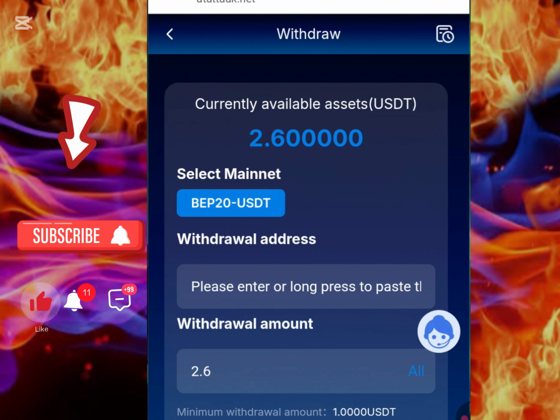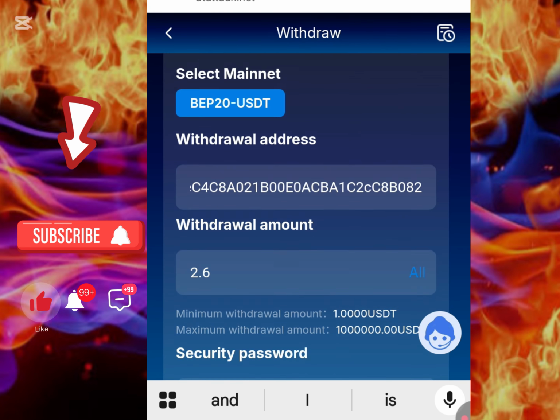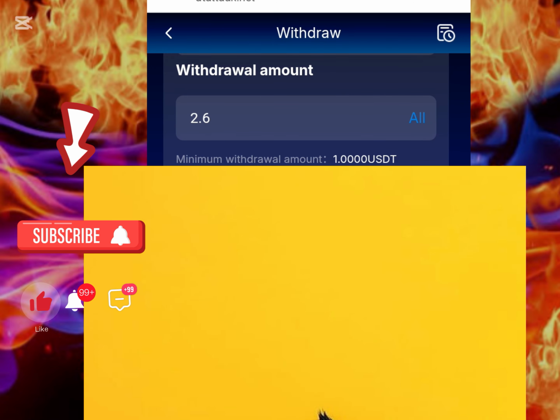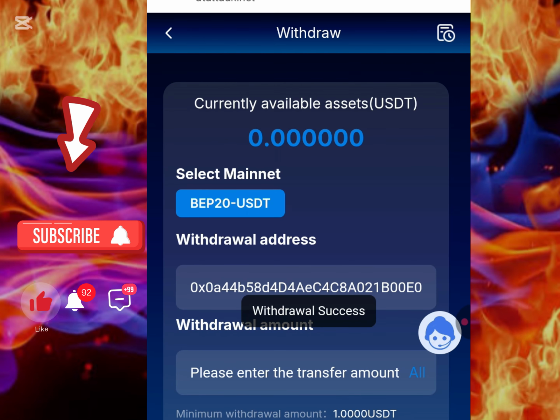Remember, we inputted a login password and a security password. So what we'll be making use of here now is the security password. So let me just make sure I fill in the details. Now for you, if you are doing this, please make sure you save your details as well. So let me just click on confirm. Now if I click on confirm, you see my withdrawal is actually successful, right?